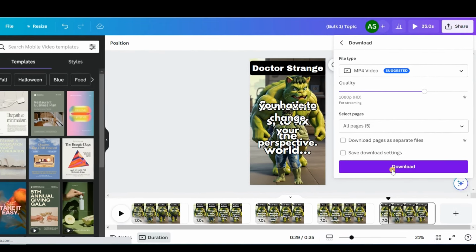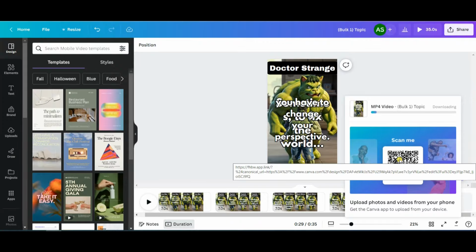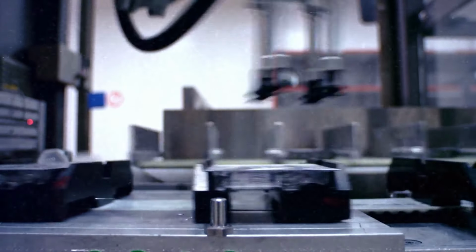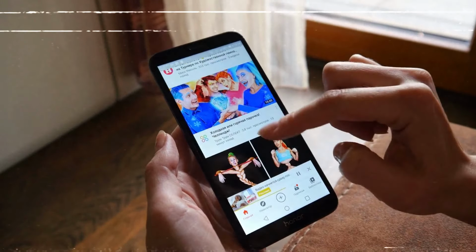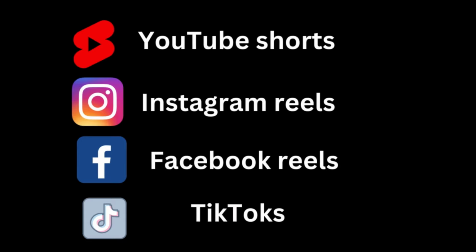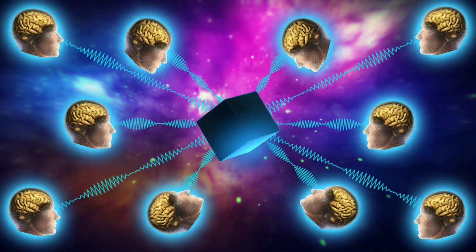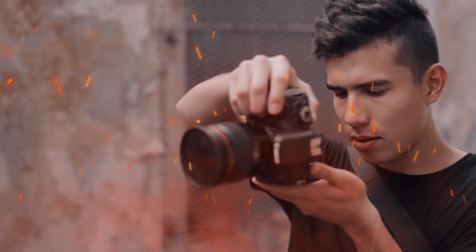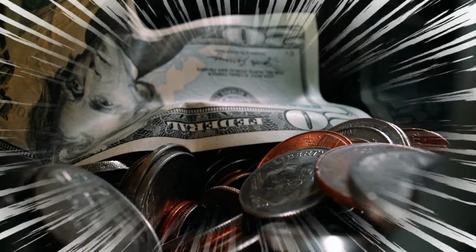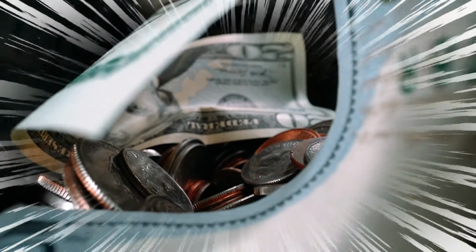We've achieved all of this through the power of AI and a touch of automation, streamlining the entire process. You can repeat these steps as needed to generate thousands of videos ready for your AI YouTube channel. This is how you can create thousands of YouTube Shorts, Instagram Reels, Facebook Reels, and TikToks using AI and a bit of automation. You don't need fancy video editing skills or a professional editor. With dedication, you can start earning over $14,000 a month through ad revenue, YouTube monetization, and sponsorships.